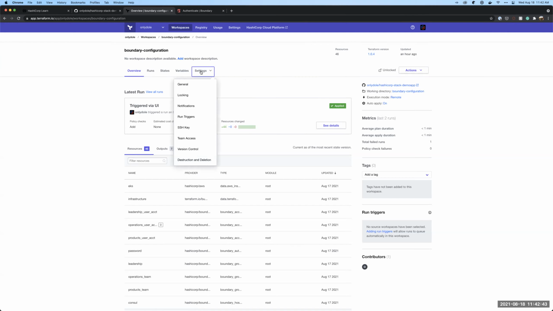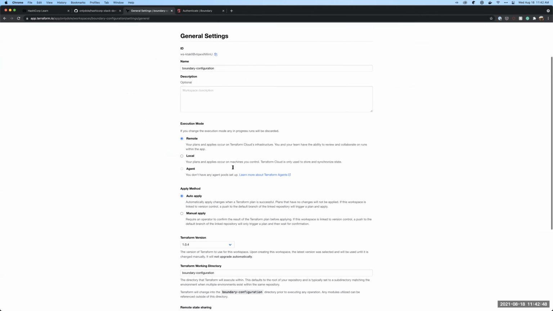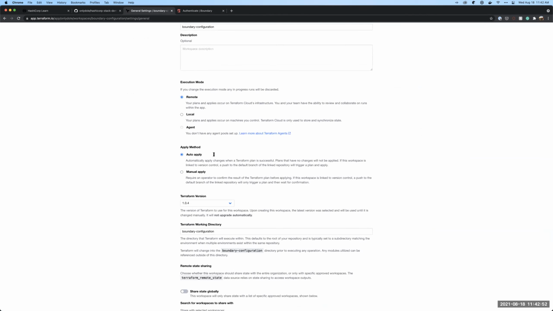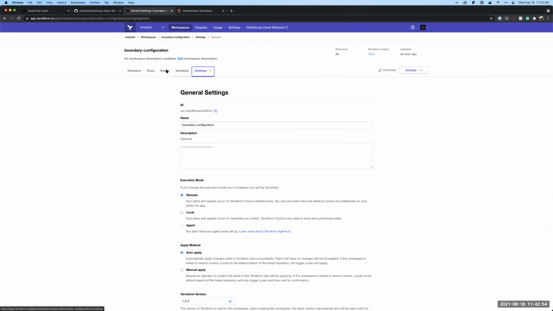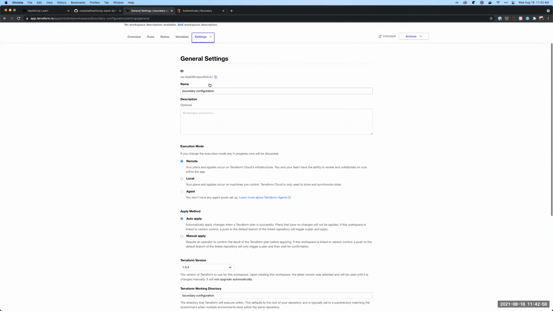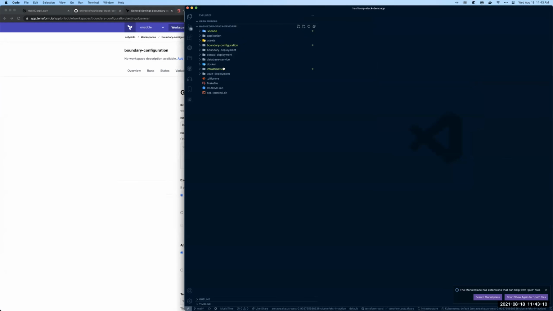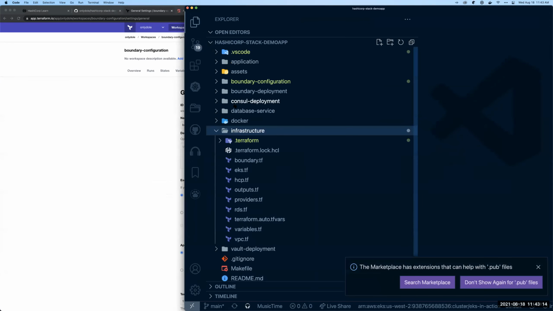The thing that will make Eric happy is that this is actually in a GitOps type of workflow. It is using Terraform Cloud, and this is set up to run with the GitHub repository. So any changes I make and push are going to be planned here. If they pass the plan stage, then they will be applied. All right, so switching into the Terraform code, I'll go ahead and bump this up a bit.